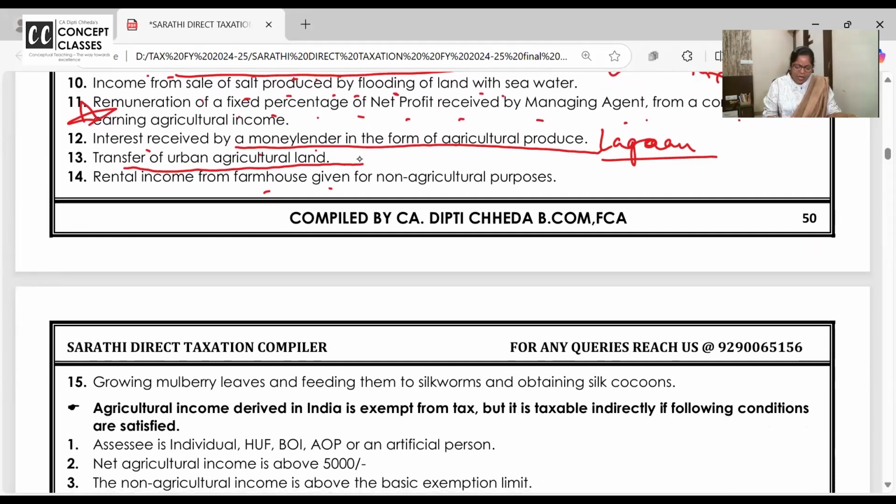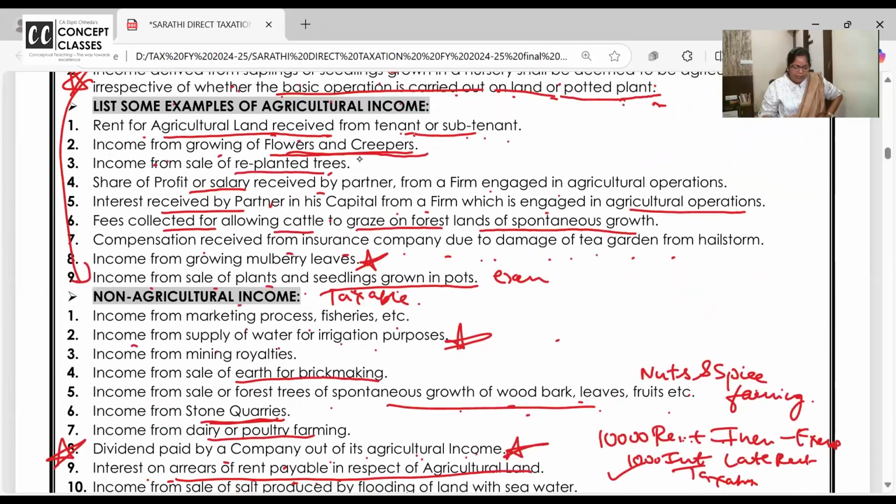Rental income from farmhouse given for non-agricultural purpose. It's a farmhouse only. It was used for farming, but nowadays I am giving it for picnic. One day picnic, I am giving on rent. Weddings, destination weddings. So very well, it's a commercial activity done over there. Taxable. Growing mulberry leaves and feeding them to silkworms, and getting silk cocoons and all. Very well taxable. Point number 15 there and point number 8 here.